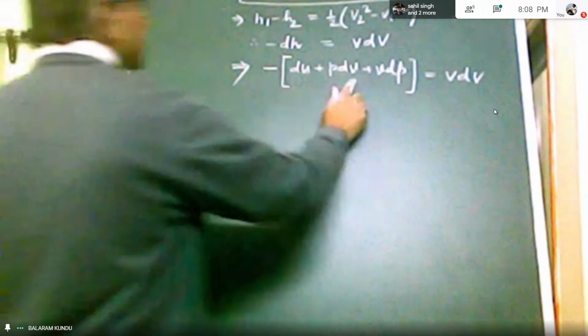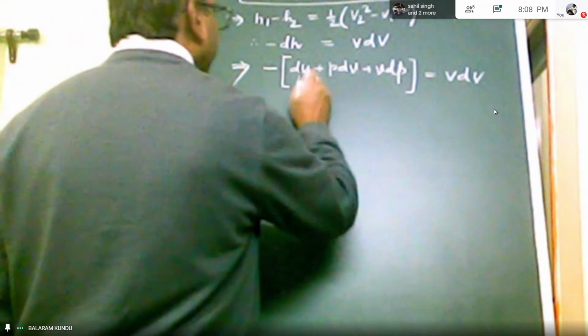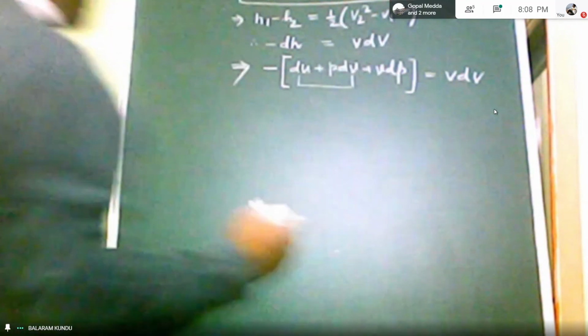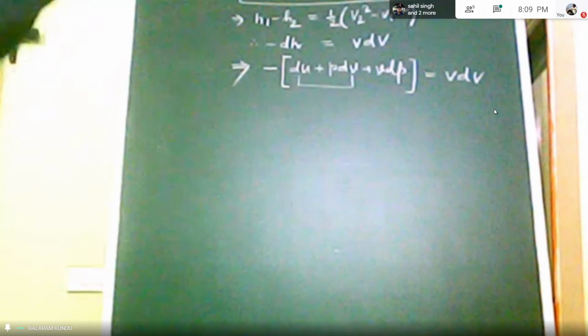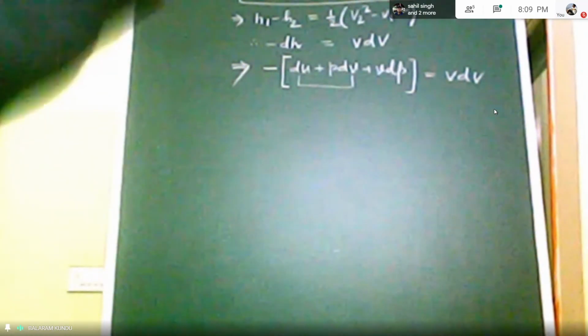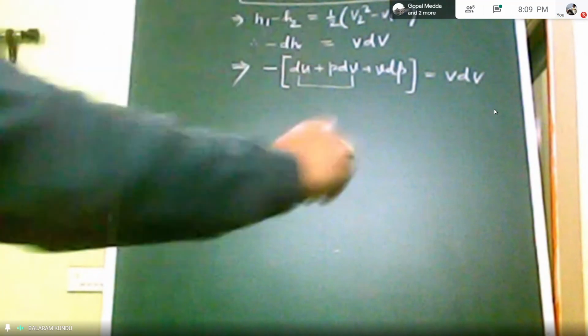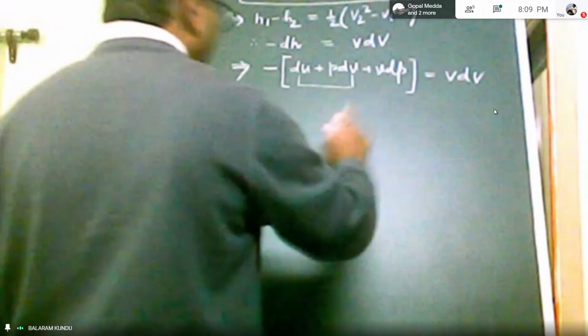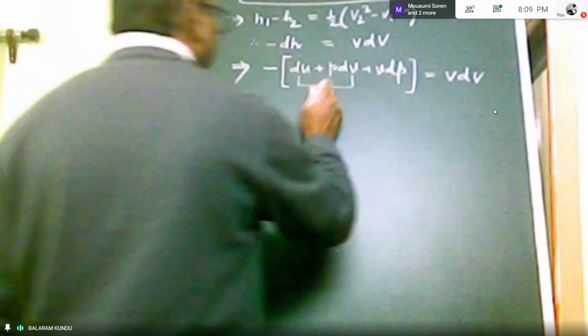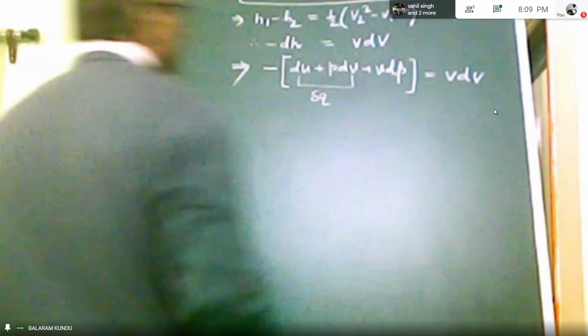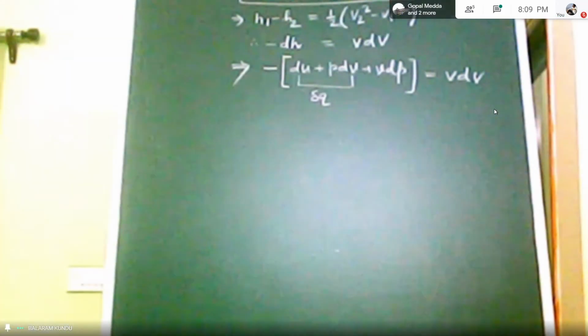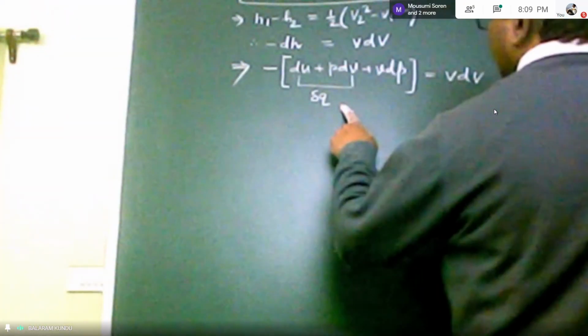Okay. Now here dU plus P dV here. So this term from the first law of thermodynamics, if only P dV work is there, because delta W is there. So del Q equal to dU plus delta W. In delta W, only P dV work is there. So if only P dV work exists, then from the first law of thermodynamics, dU plus P dV, that should be equal to delta Q, small q. Okay. So dU plus P dV from the first law of thermodynamics, it should be del Q.